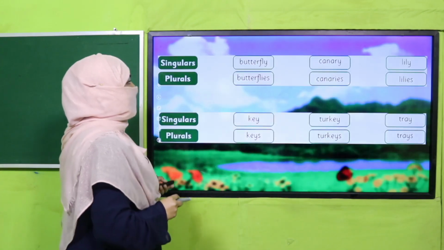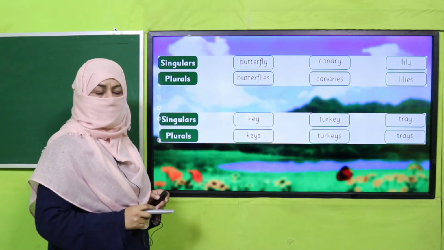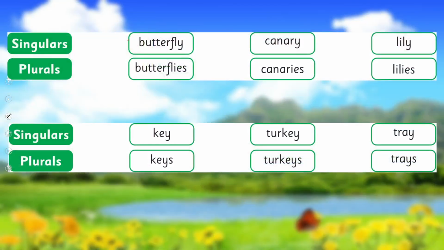So let's see. Here is the vocabulary which is given in your book. Butterfly, butterflies. Again, you will see Y, and before Y there is a consonant. That's why it's butterflies. Canary, canaries, lily, lilies. And this is the rule. Keys. Why? Because before Y there is a vowel and we need not remove this Y. Now we can practice it, okay? Turkey, turkeys, tray, trays.